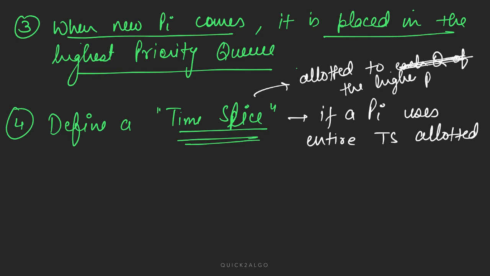It is allotted to the highest priority queue. Okay, it's not for each queue, it's allotted to the highest priority queue.